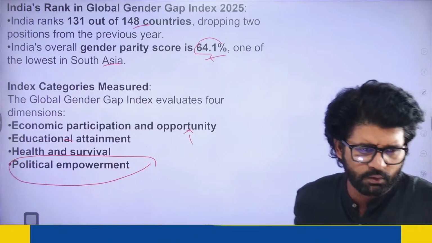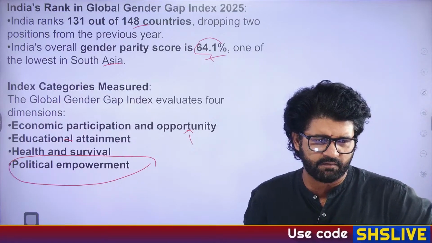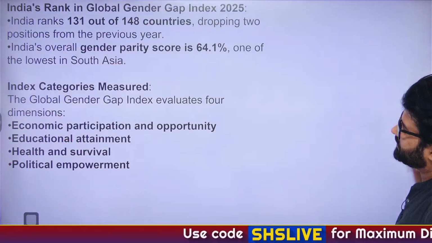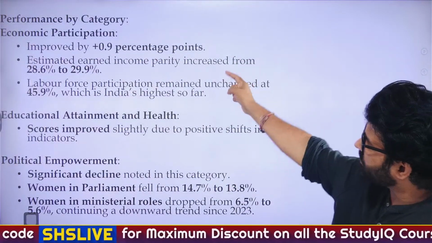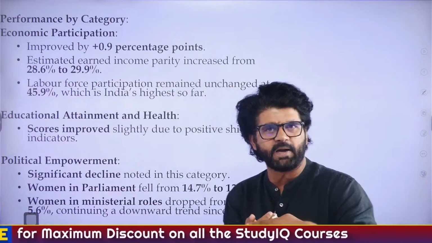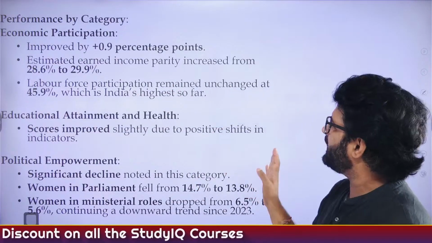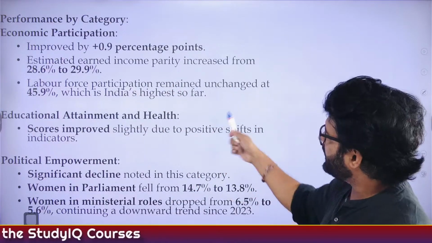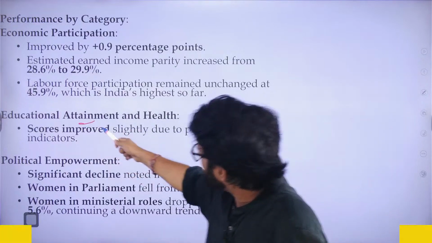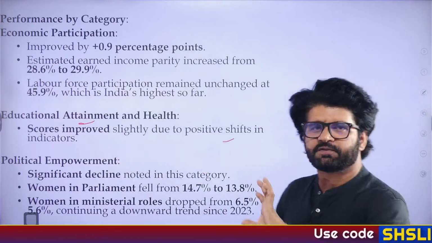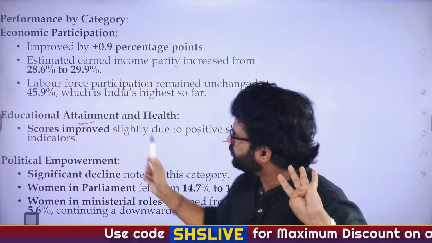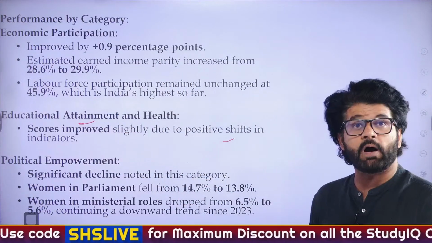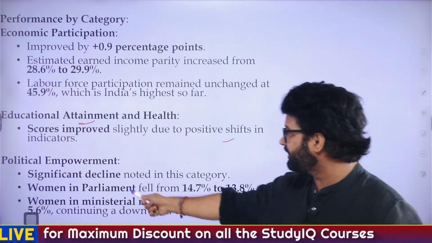Bangladesh ranked 24 globally, Pakistan 148. Very good. So now, performance by category. Economic participation, that's what I was telling you, India has performed better than last year. So we are doing comparatively okay. Labor force participation. Educational attainment scores improved slightly due to a positive shift in indicators. So again, 4 indicators: economy, education, fine. Political empowerment, very bad. Significant decline.